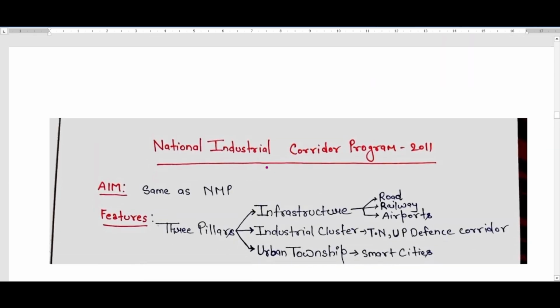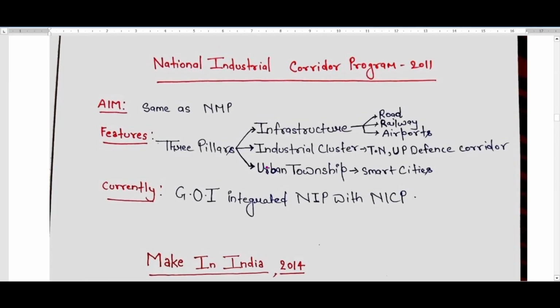In the same year 2011, another policy was launched by the Government of India, named the National Industrial Corridor Program, which we generally call NICP. The aim of NICP was the same as the National Manufacturing Policy: 25% contribution to the GDP and 100 million jobs. As for its features, there were three pillars. The first pillar is infrastructure, another is industrial corridor cluster, and the third is urban township.